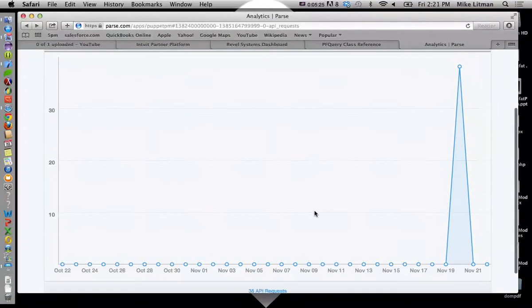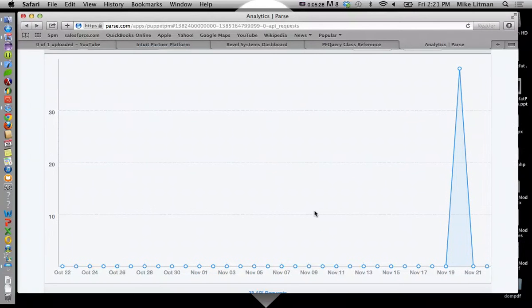How hard would it be to have a free version of this app and only put a limit of, I don't know, 20 things you can send to the cloud? Well, what do you mean? Like if you're using Parse? So if we're going to use Parse, how hard would it be to create Puppet PM to control how often it talks to the cloud?